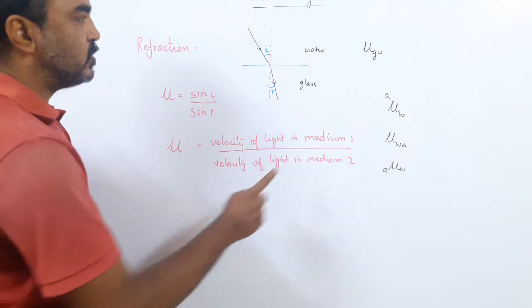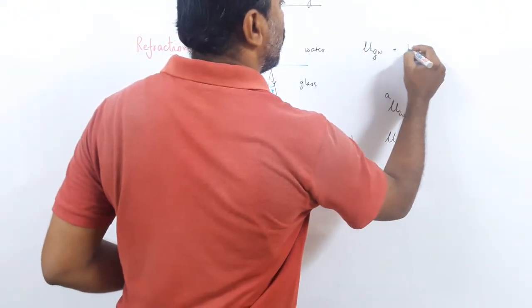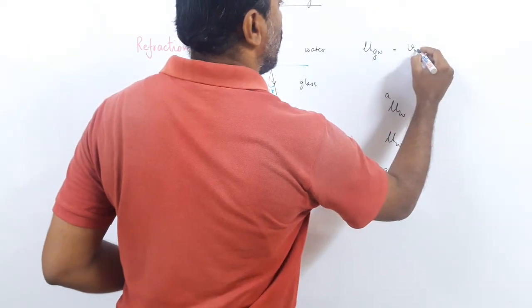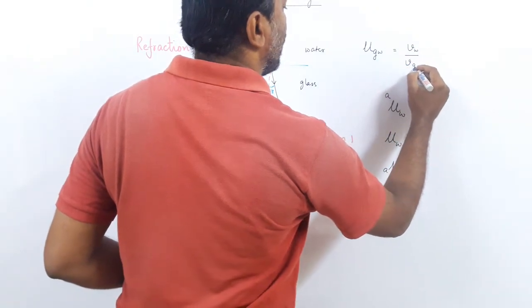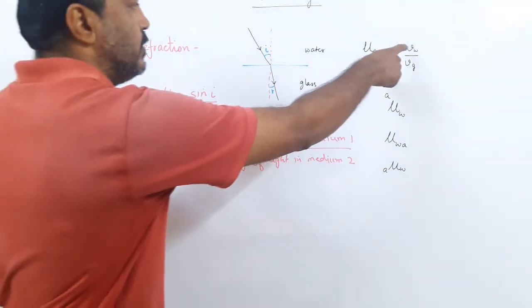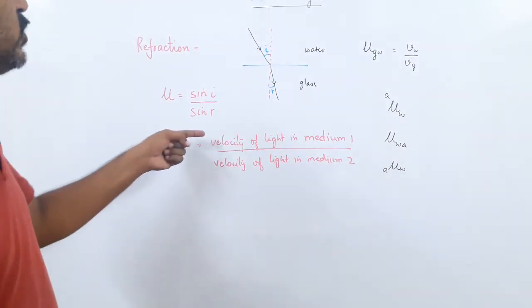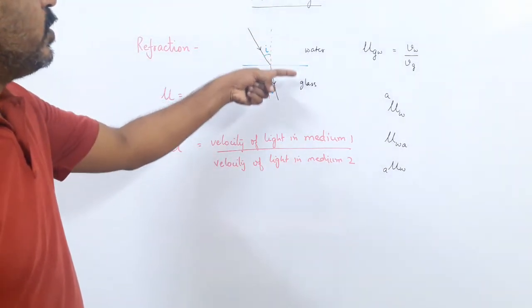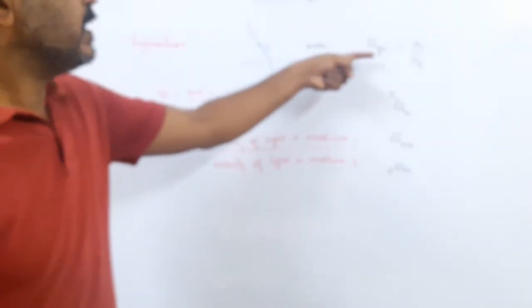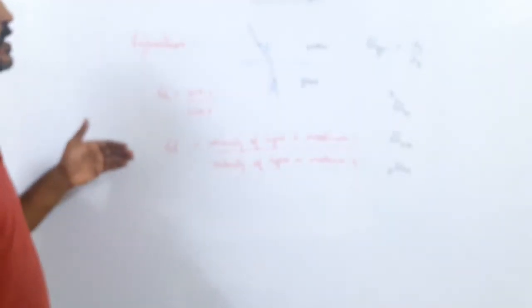So refractive index is velocity of light in medium 1 upon velocity of light in medium 2. So here we have to write the velocity of light in water upon velocity of light in glass. So this bending, why is the bending taking place? Because the velocity is changing. So the ratio of the velocity in medium 1 upon the velocity of light in medium 2 gives us the refractive index of medium 2 with respect to medium 1. So this is the basic concept of refraction.